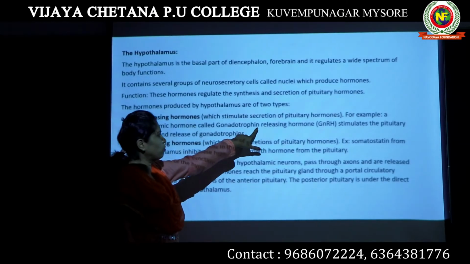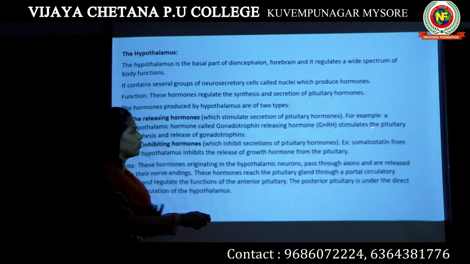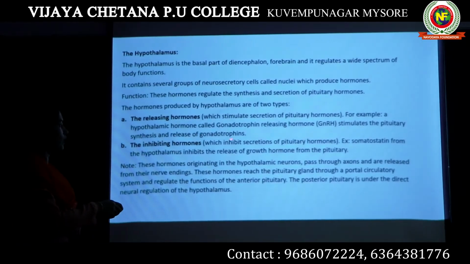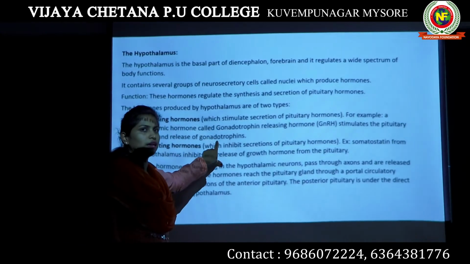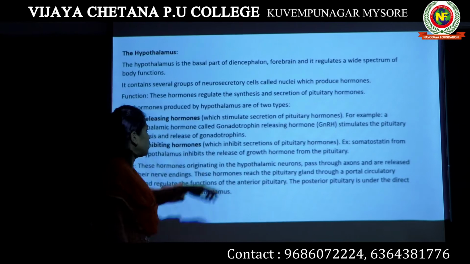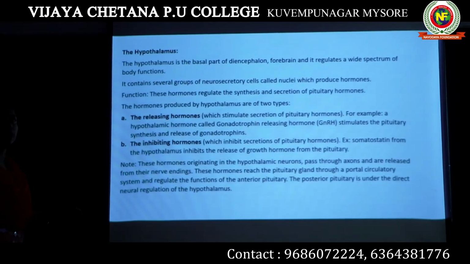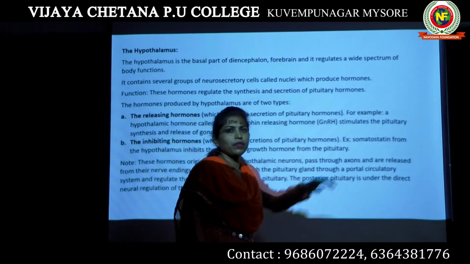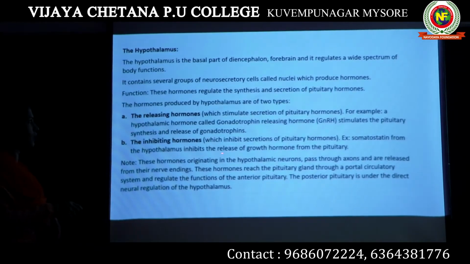When gonadotropin releasing hormones go to the pituitary gland, they allow the release of gonadotropins. Gonadotropins are nothing but the hormones that act on the gonads, that is testes and ovary. Then, for an example of inhibiting hormones, there is a hormone released by the hypothalamus known as somatostatin. This somatostatin goes and inhibits the release of growth hormone from the pituitary.